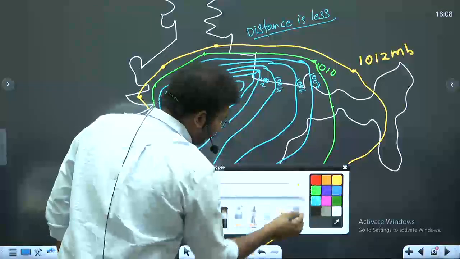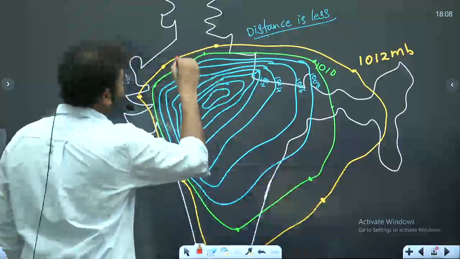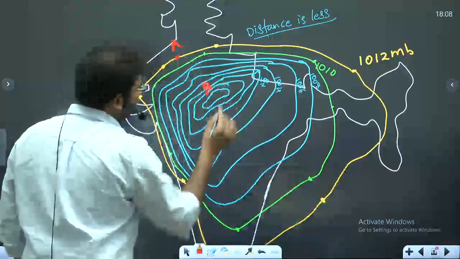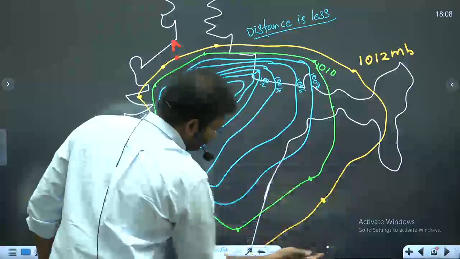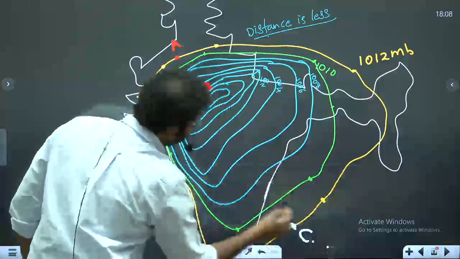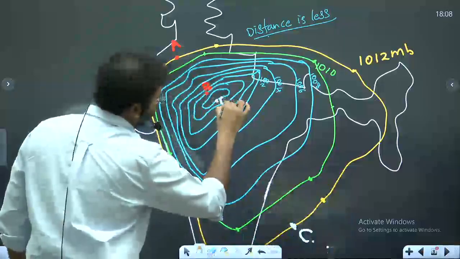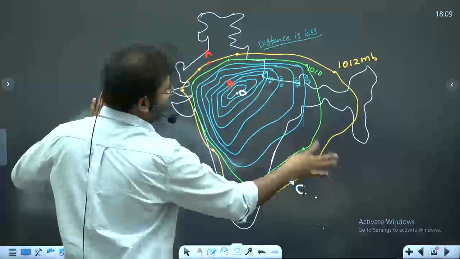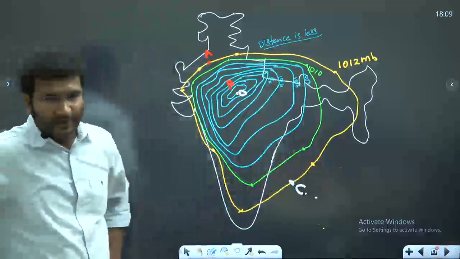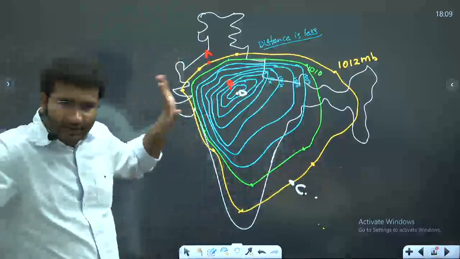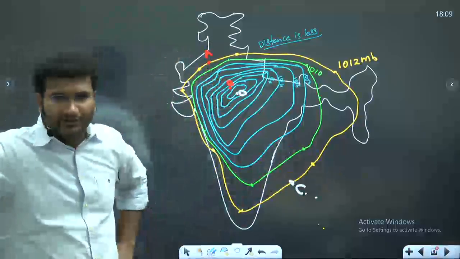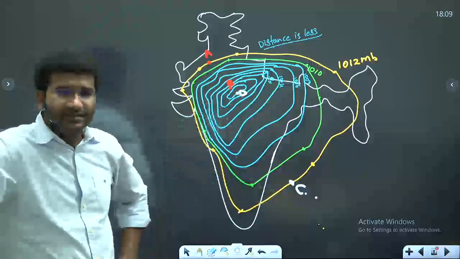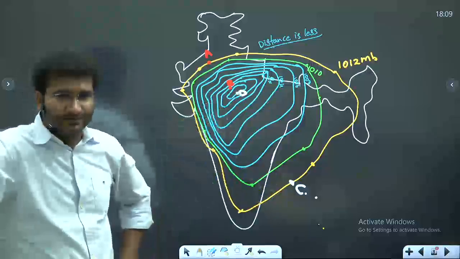Suppose if I take two places, this is point A and this is my point B, okay? And this is my point C and this is my point D. From A to B, imagine the distance is 100 kilometers. From C to D, the distance is about 600 kilometers.